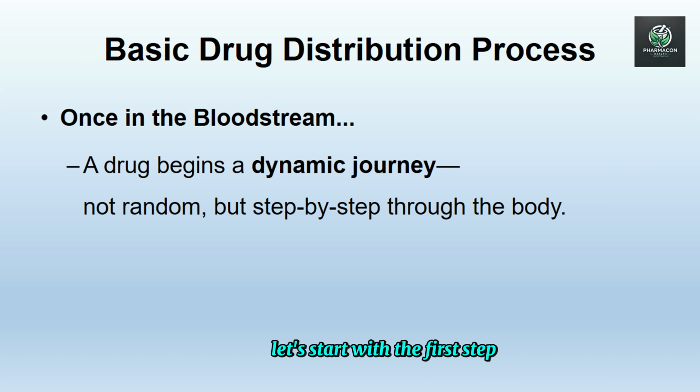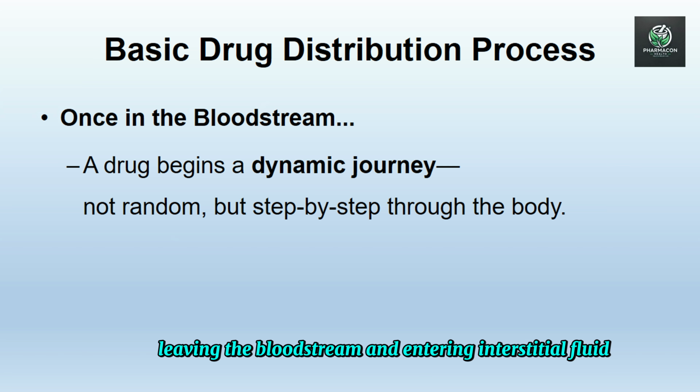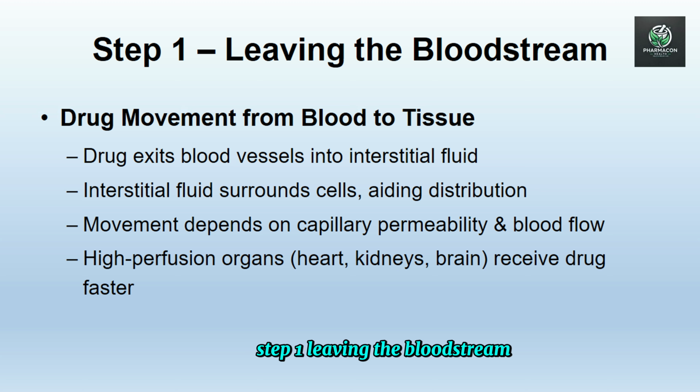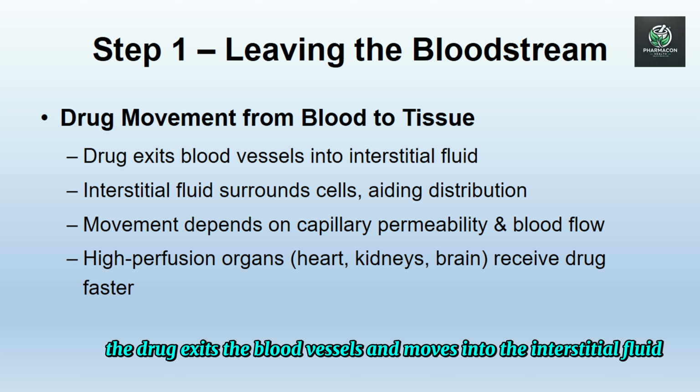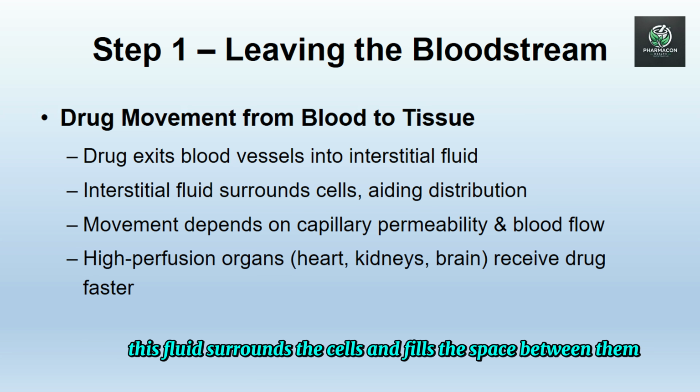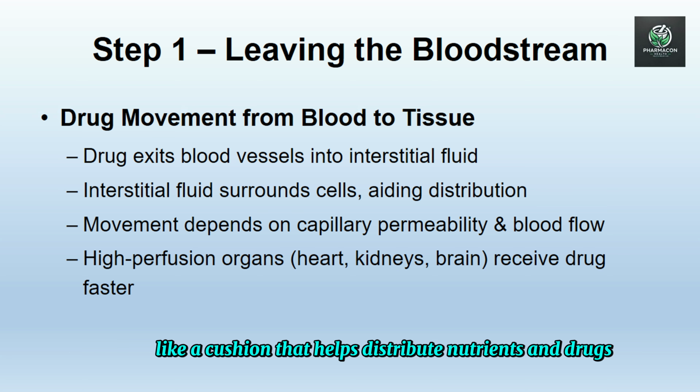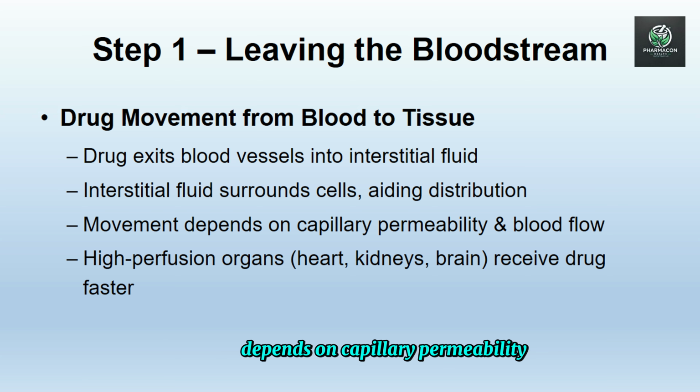Let's start with the first step, leaving the bloodstream and entering interstitial fluid. Step 1. Leaving the bloodstream. First, the drug exits the blood vessels and moves into the interstitial fluid. This fluid surrounds the cells and fills the space between them like a cushion that helps distribute nutrients and drugs. The ease with which a drug leaves the bloodstream depends on capillary permeability and blood flow to the area.